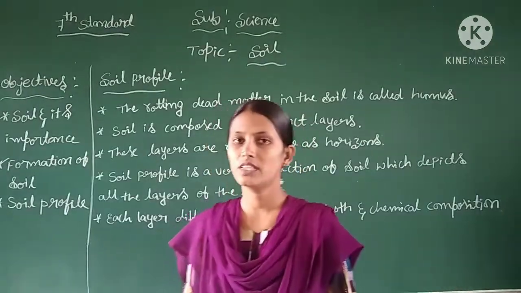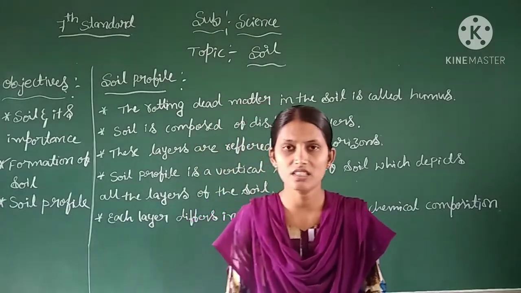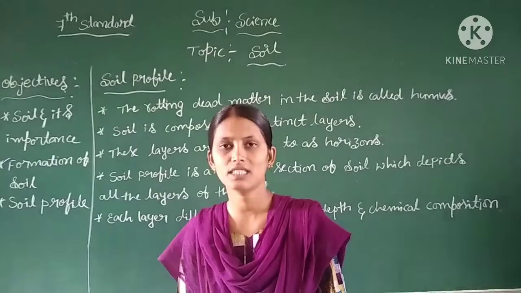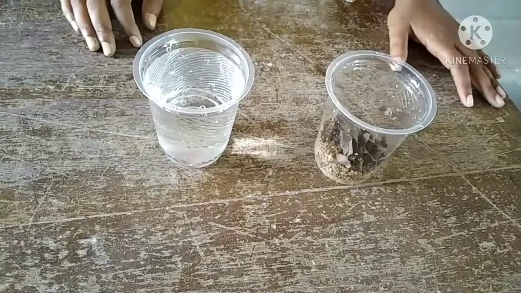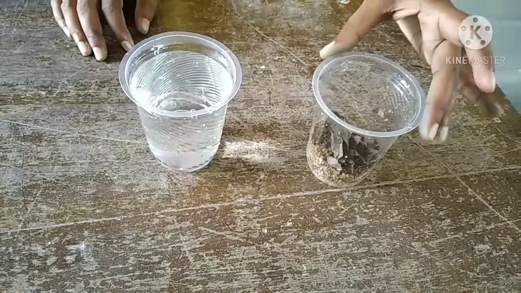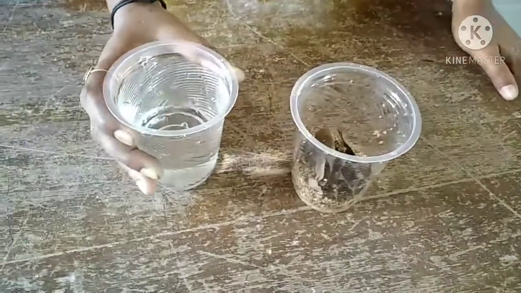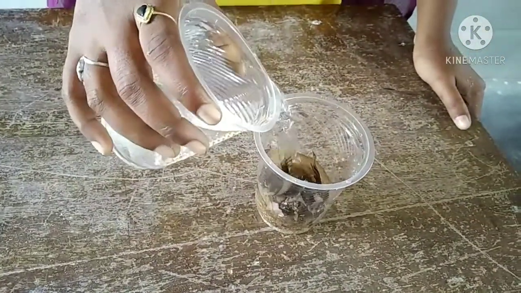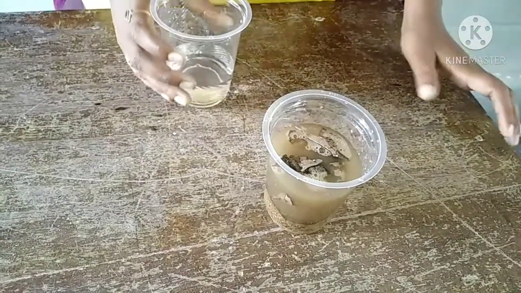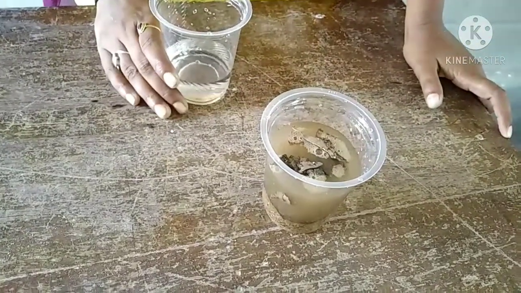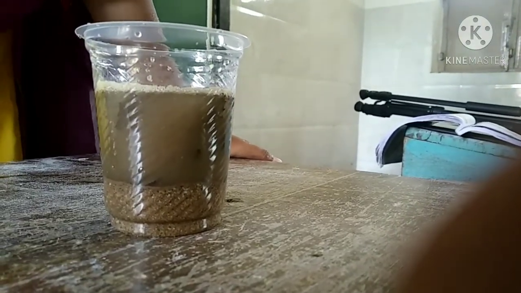Now we will go on to the next concept, that is soil profile. Before discussing this concept, we will do an activity, activity 9.2. You have to take some quantity of soil in a cup. Later, pour some amount of water into it. After a few minutes, observe the different layers formed in the tumbler.